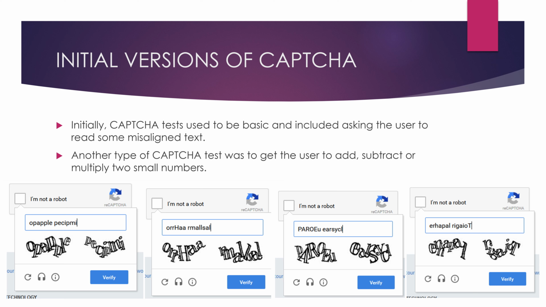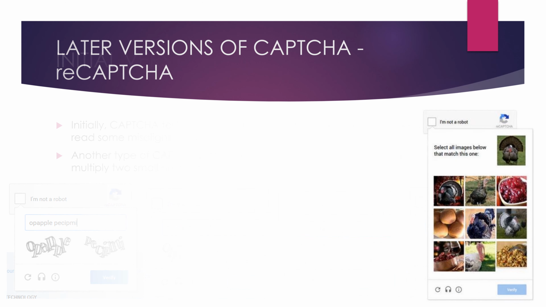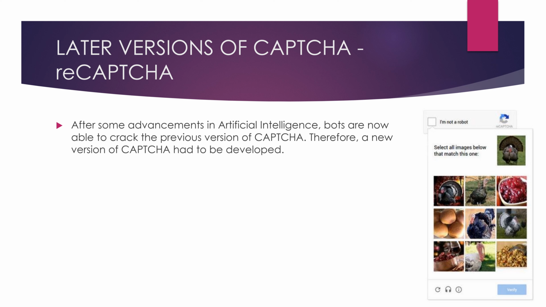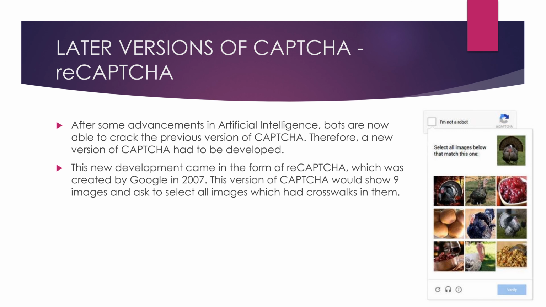Bots initially would not be able to do this one. However, humans would be able to do this very easily. However, in recent years, due to development in artificial intelligence and machine learning, bots are now able to crack the text version of CAPTCHA, so it is no longer effective against bots. For this, a new version of CAPTCHA needed to be developed, which came in the form of reCAPTCHA, which was developed by Google in 2007.